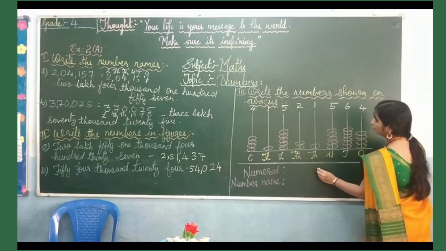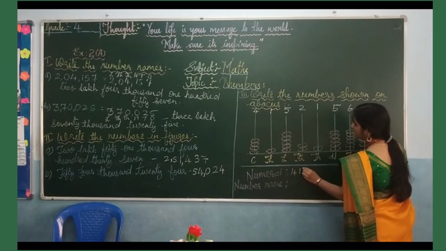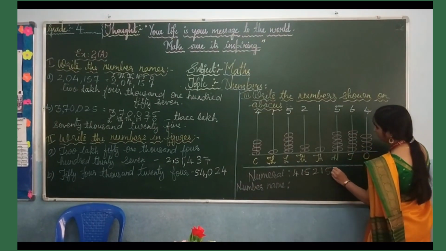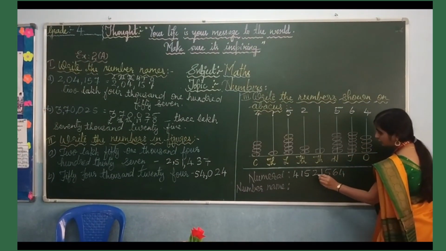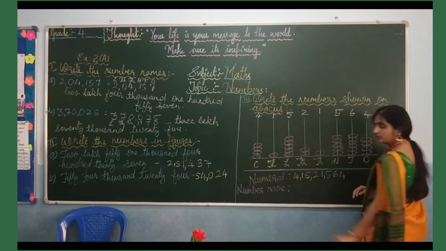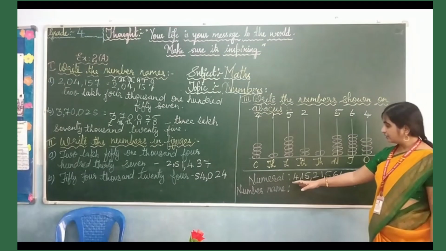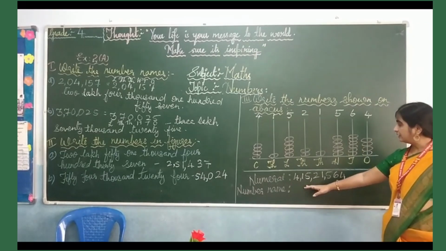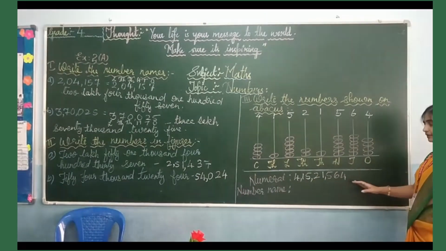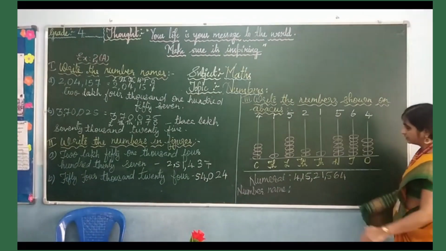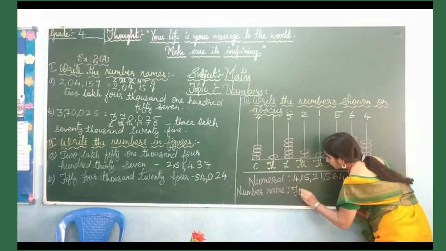As I told you, you have to insert the commas after writing the numbers: after 3 numbers, then 2 numbers, then 2 numbers. So here it is 4 crore 15 lakhs 21,564. You have to write it as a number name.